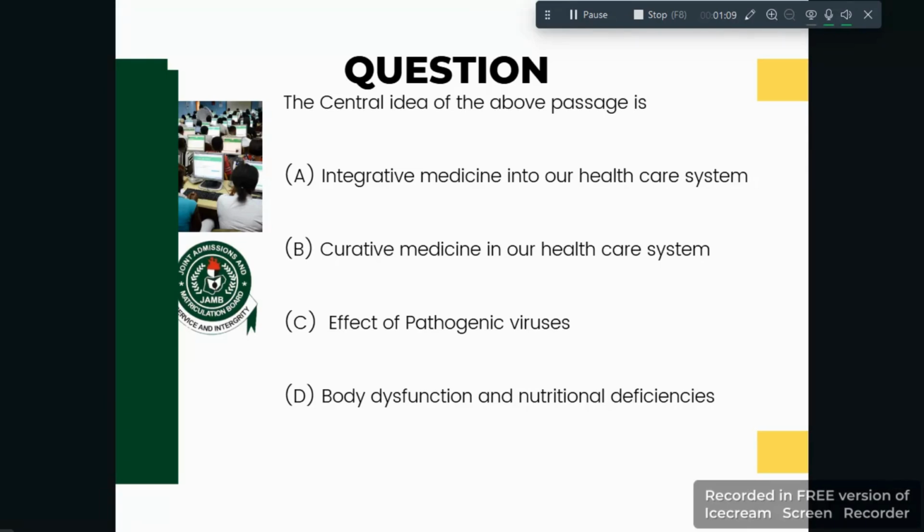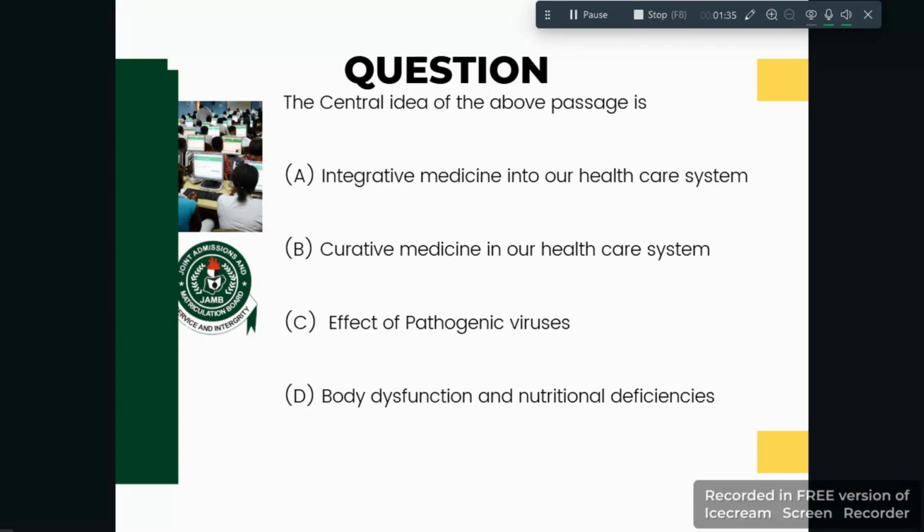So that's why I'm giving you one of the simplest ways to answer this. When you see this kind of question, which is the central idea of the above passage, if the passage involves a problem, like a challenge, conflict or issue, the central idea will always focus on how the problem is addressed, explained or resolved. All right, so that's where the central idea will focus.